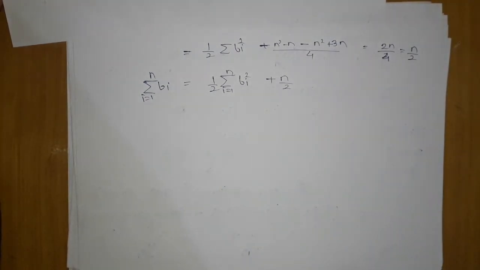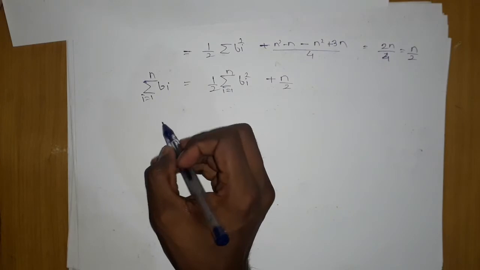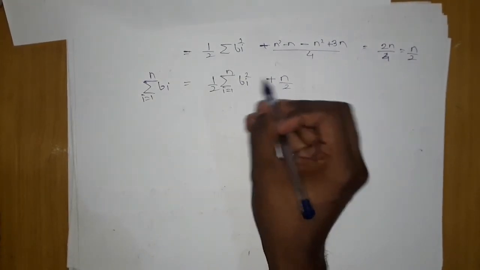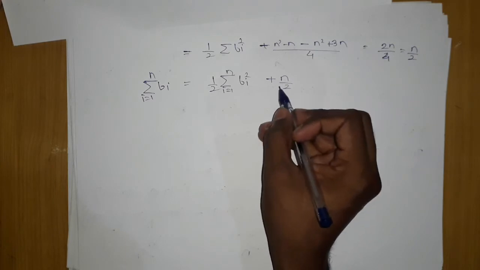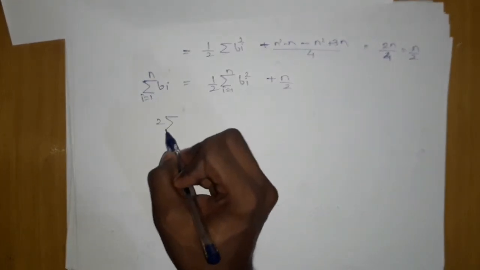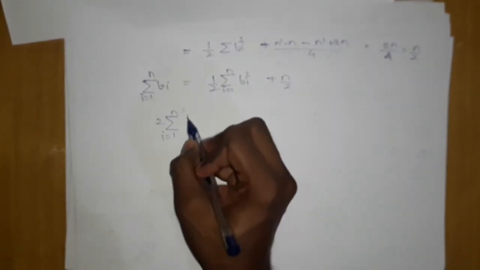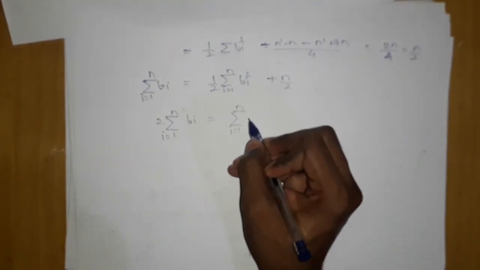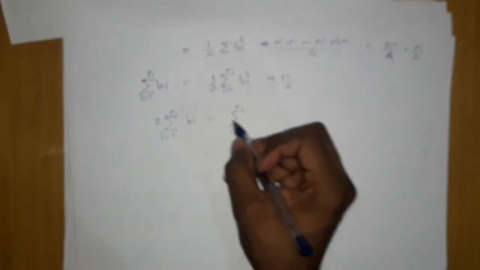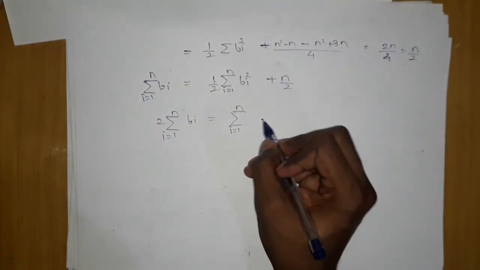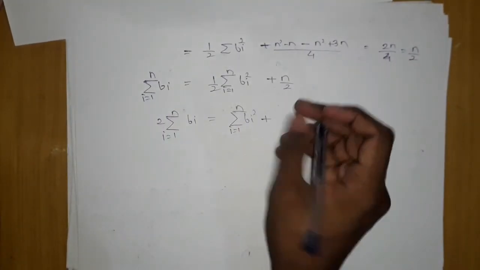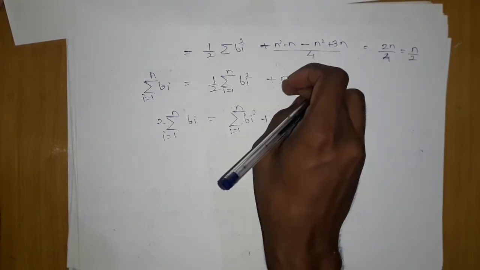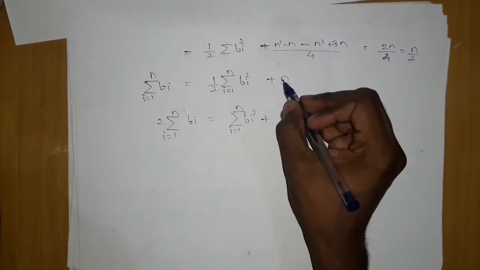So we got this. After this we will multiply it by 2, and then we will move it to this side, and if I apply summation here, it will be what? So this will become like this. After this step you will understand more quickly. Multiply by 2, what will be left? i equals 1 to n. I am applying summation to all of them. The 2 will cancel out, giving me bi square. Listen, when I apply summation and multiply by 2, this 2 will cancel out. If I multiply by 2, n will be left.